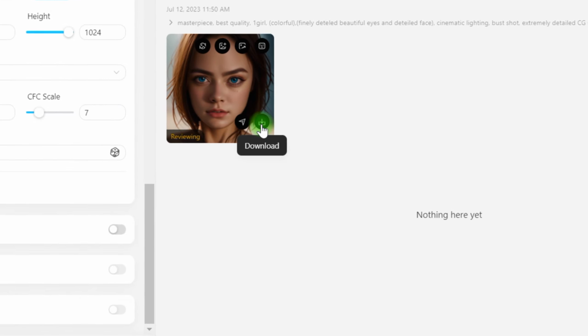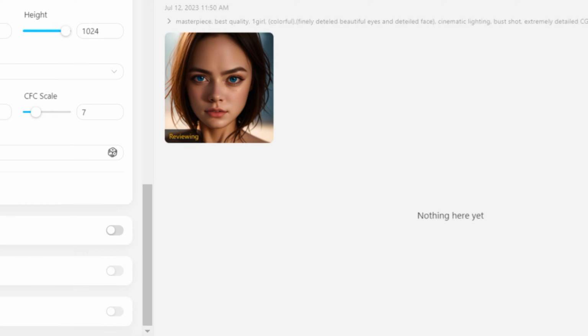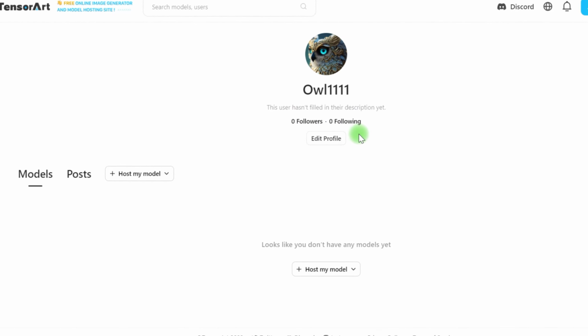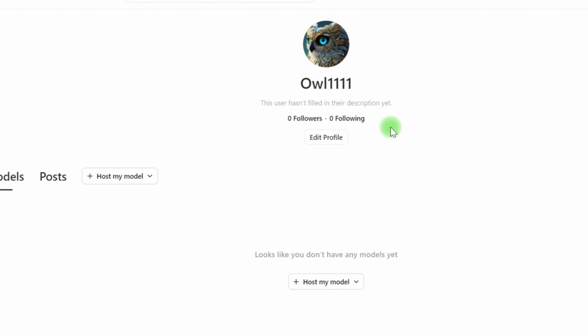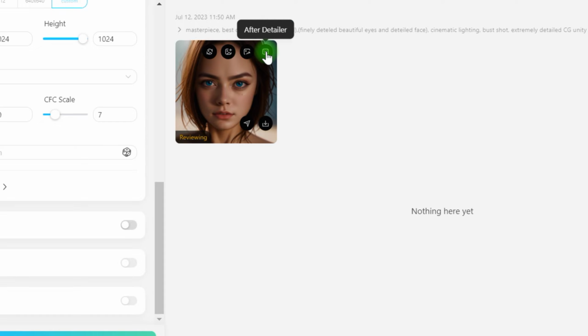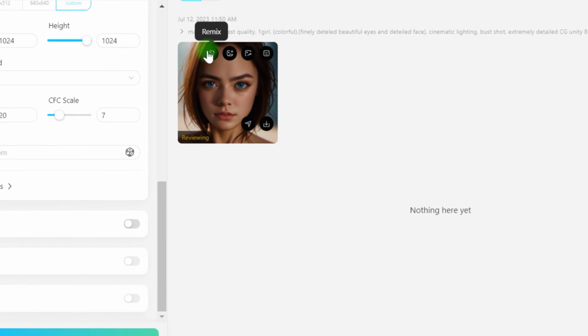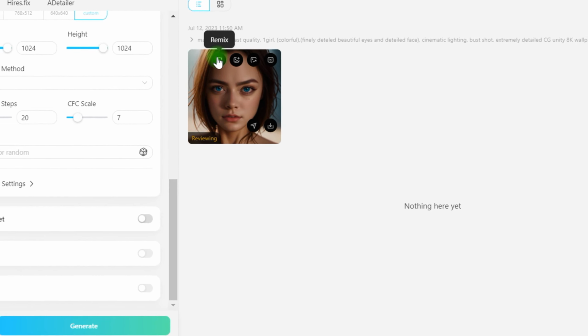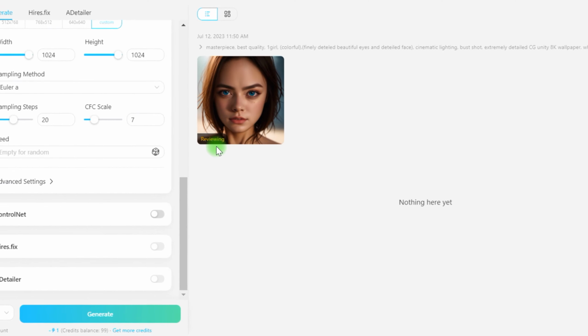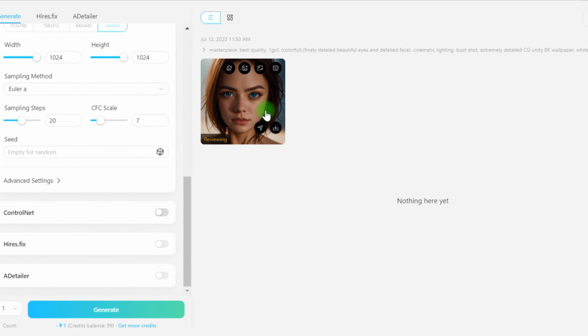Tensor Art is more than simply an image generator. It's also a social network where you can share your skills, create images, and even build a community of followers. Above, you can see Send to Image, which means you can use this image as a reference to create a similar one, but with different detail. In addition, Remix. Remix is an intriguing tool that will be beneficial for both novice and seasoned AI picture makers.